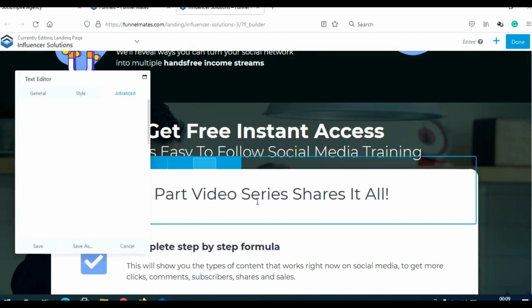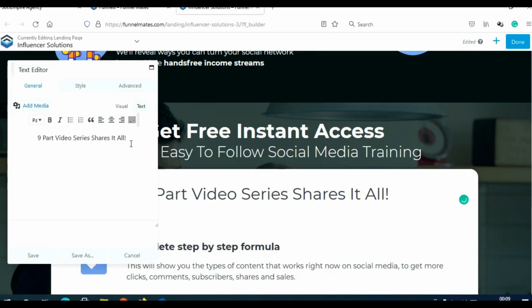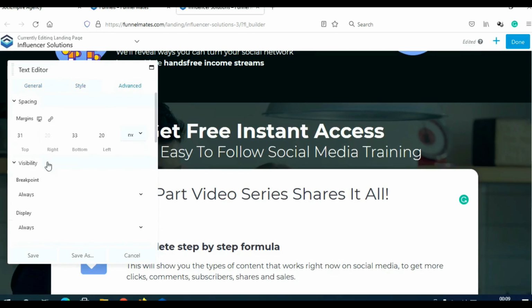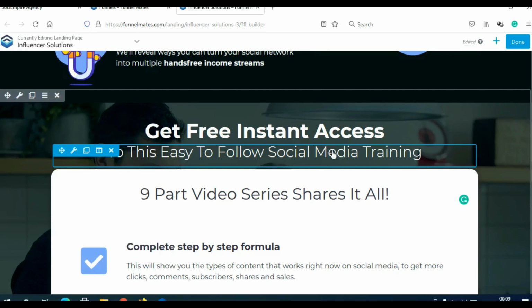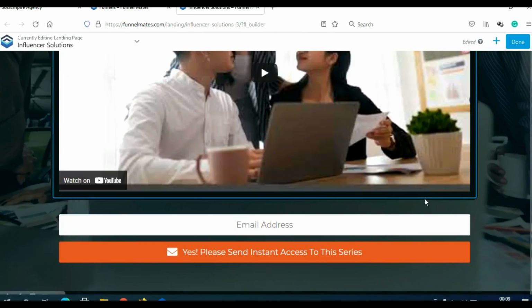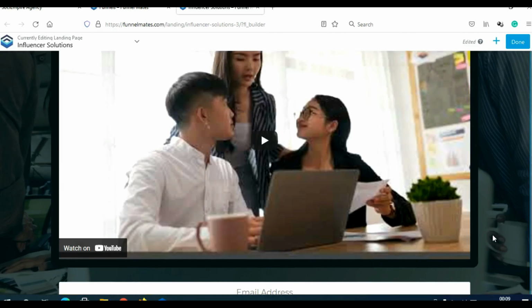Just click here, and here you can edit everything, general, and you can edit what it says here. You can edit style, you can go on advanced editing, and just play with this, see all the things that you can do. You can also edit these photos, you can edit this video, you can edit these buttons. Like I said, you can send these people to the SociEmpire mailing list, or you can simply send them to, for example, your GetResponse mailing list or MailChimp mailing list. And you can literally, like I said, edit everything.